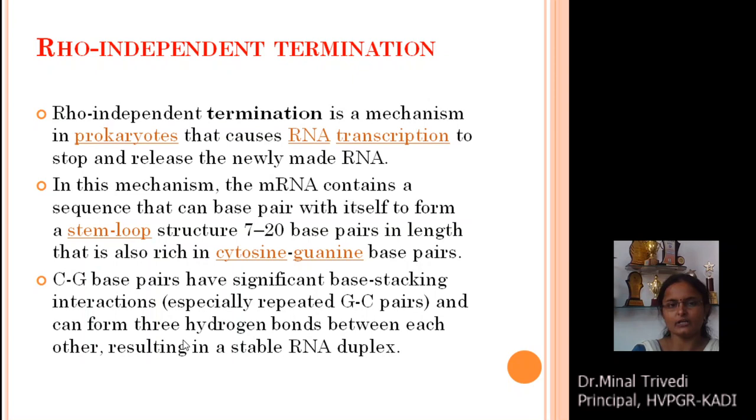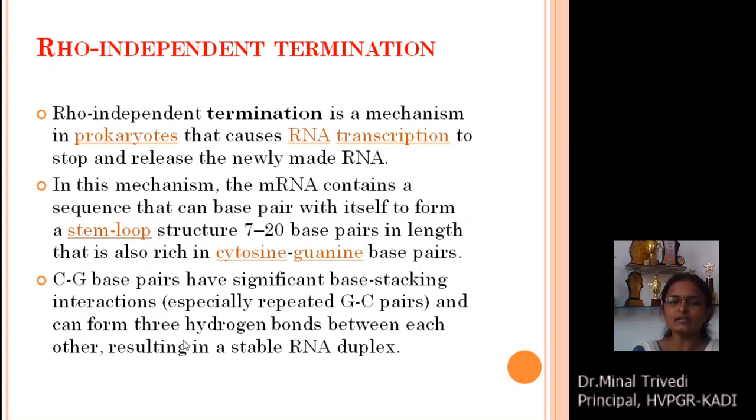This kind of termination mechanism in bacteria causes the termination of RNA synthesis and releases the newly made RNA molecule. In this mechanism, the messenger RNA contains a base sequence that forms a stem loop-like structure of 7 to 20 base pairs, which is very rich in GC content.